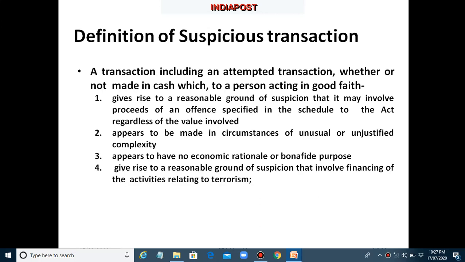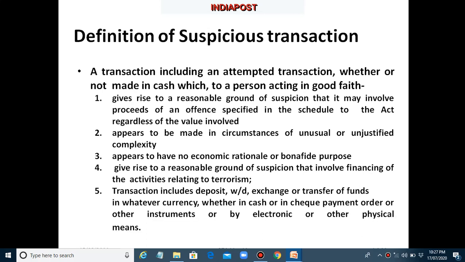Any transaction which gives reasonable ground of suspicion that it involves financing of activities relating to terrorism should be reported in STR to FIU. A transaction which includes deposit, withdrawal, exchange or transfer of funds with whatever currency, whether in cash or check, pay order or other instruments by electronic or other physical means, that can be included in STR.